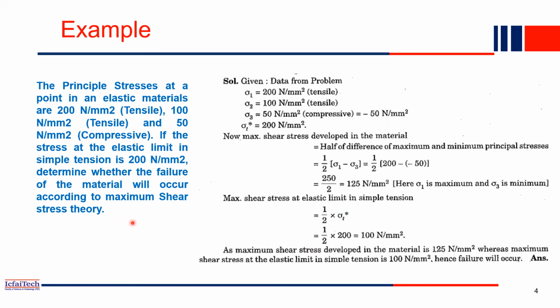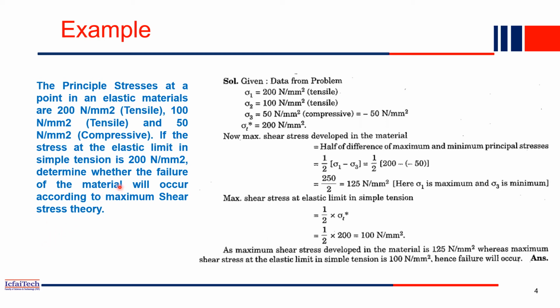So let's solve a problem. This is the same problem which we solved in the last class. Last class I solved it using the principal strain theory, and we saw that failure did not occur if we consider the maximum principal strain theory.